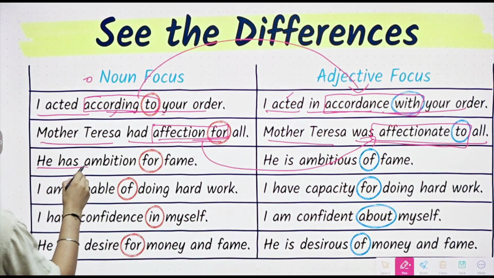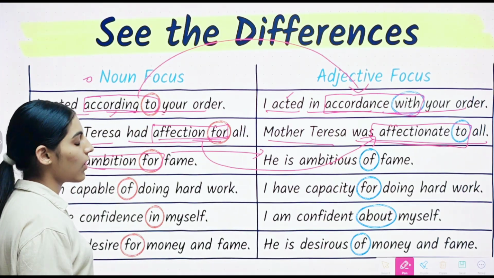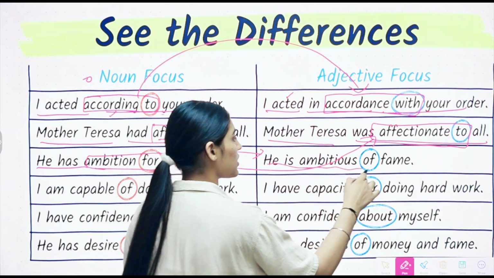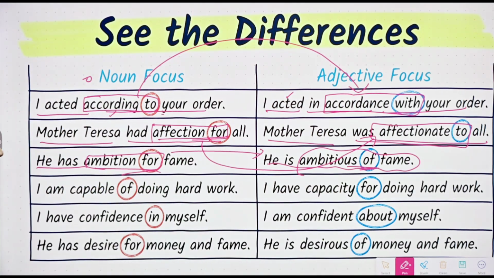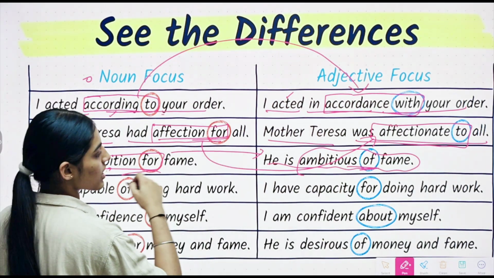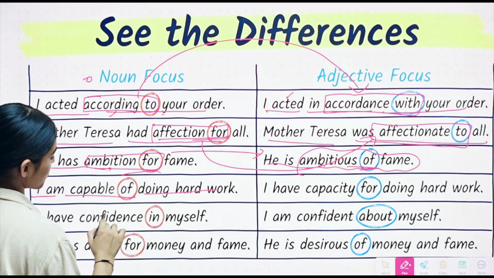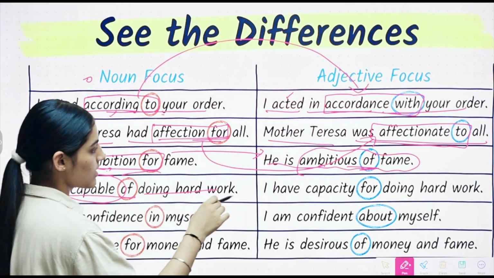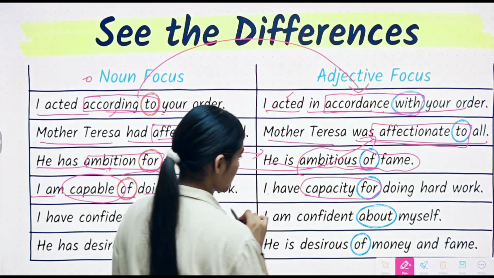Then we have "he is ambitious for fame." And whenever we are focusing on adjective, how will it change? "He is ambitious of fame." Of. Alright, for fame we can see. Even the noun ambition changes to ambitious. Then we have "I am capable of doing hard work." Capable of. And in adjective, how did it get changed? "I have capacity for doing hard work."